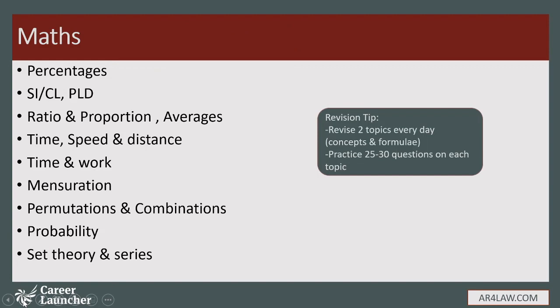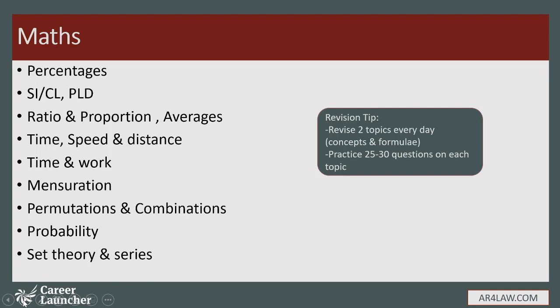For maths, the topics to be covered are percentages, simple interest, compound interest, profit loss discount, ratio proportion, averages, time speed distance. When I say time speed distance, I mean the basic questions, also questions on boats and streams, on trains, on relative speed; that all will come under the gambit of time speed distance. Time and work, with time and work, pipes and cisterns also come along.